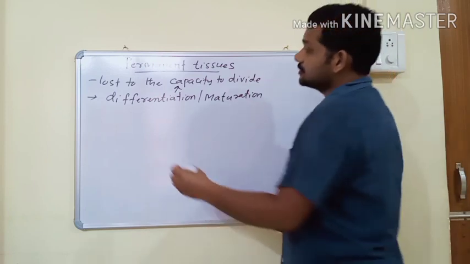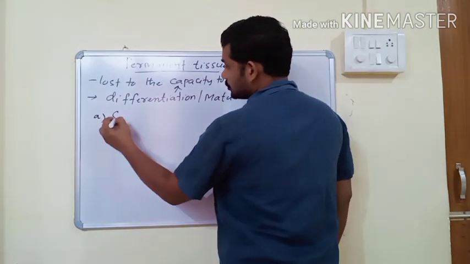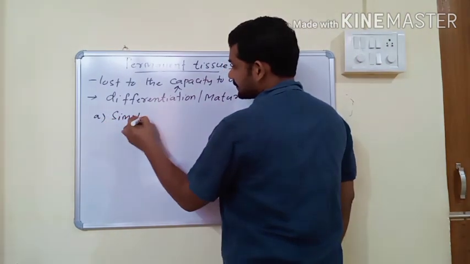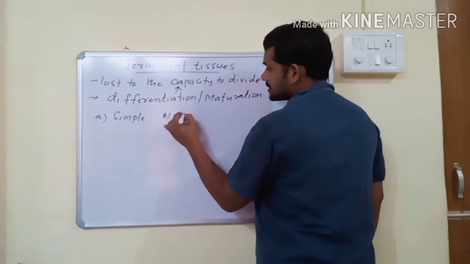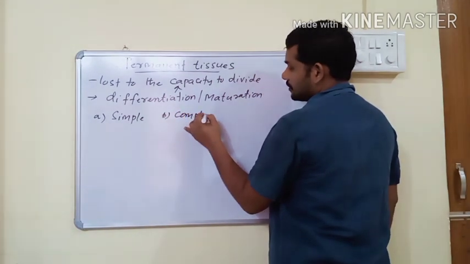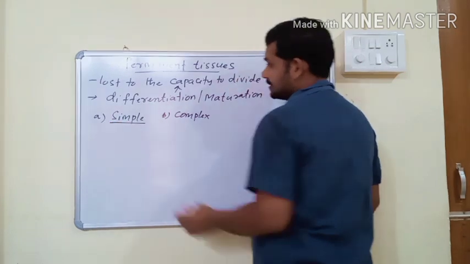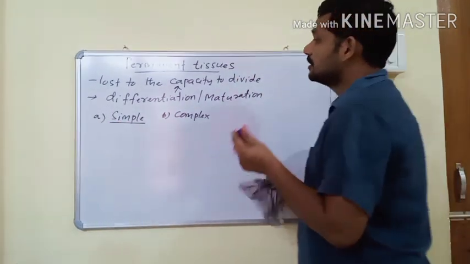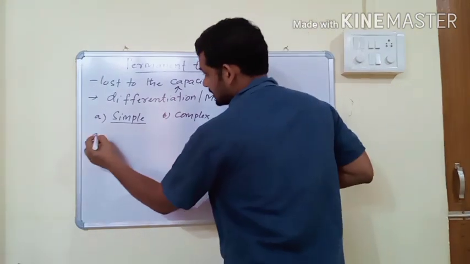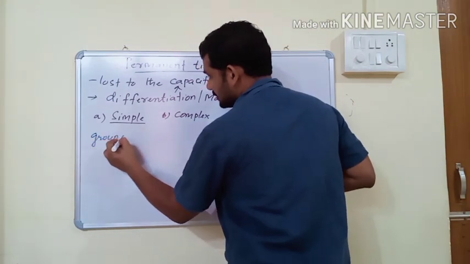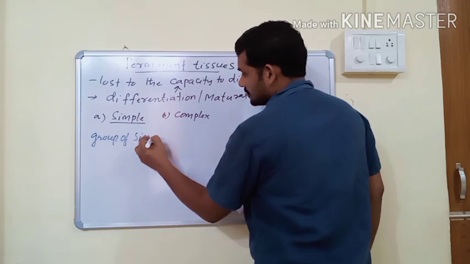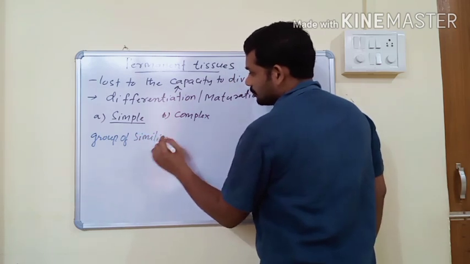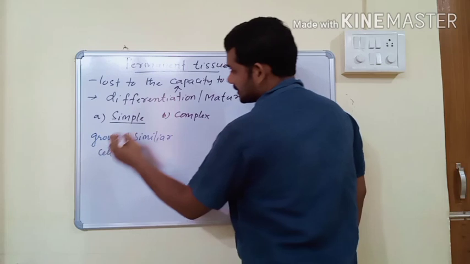Permanent tissues are again divided into two types: simple permanent and complex permanent. Simple permanent tissues are made up of a group of similar cells having a common function.